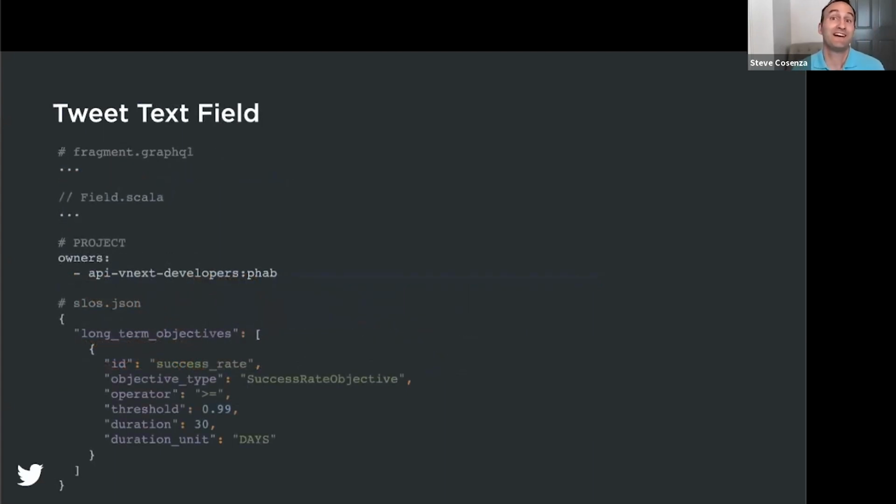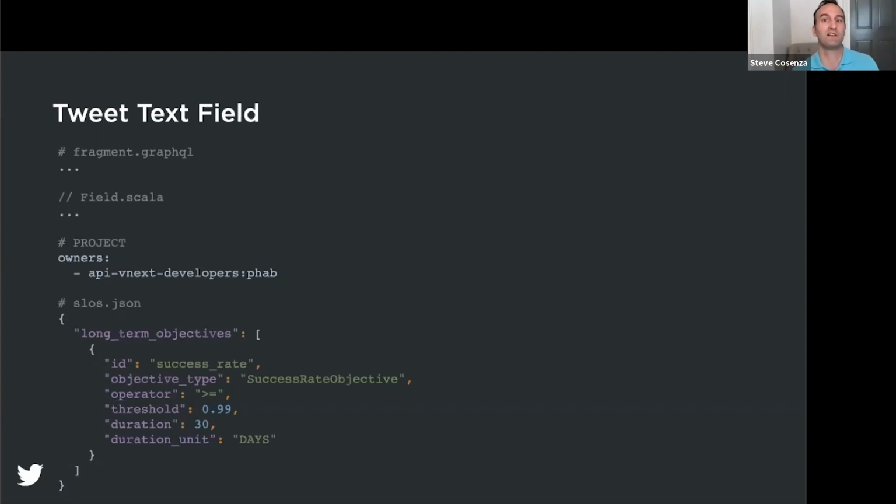Next, let's look at how we define the tweet.text field. Since the GraphQL and Scala files will look almost identical to the tweet.id field, let's focus this slide on the two additional files that are present. The first file is a project file, which allows different directories in Twitter's monorepo to be owned by different teams. In this case, we include a file which indicates that TweetText is owned by the API vNext developers group in Fabricator, which is the system Twitter uses to perform code reviews.